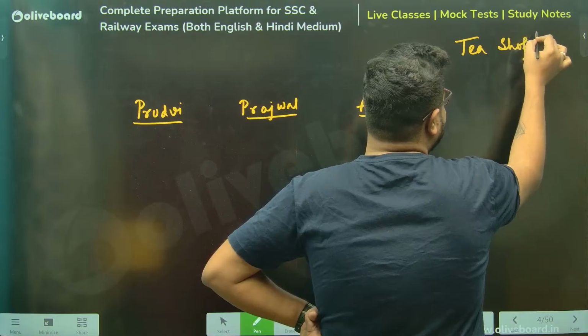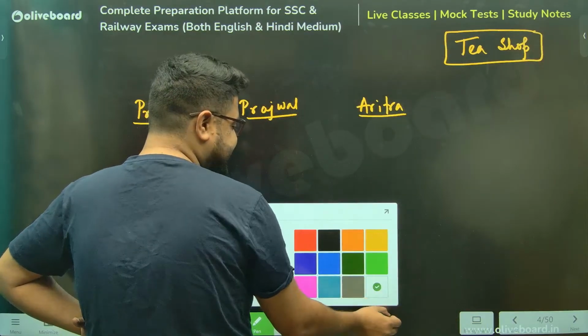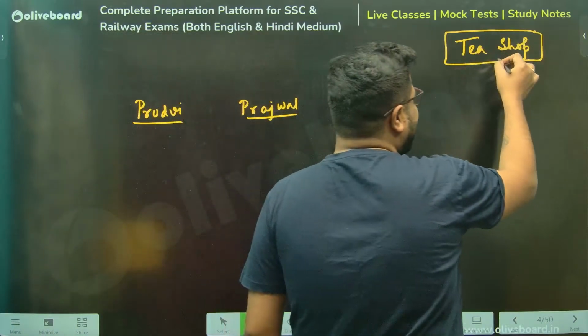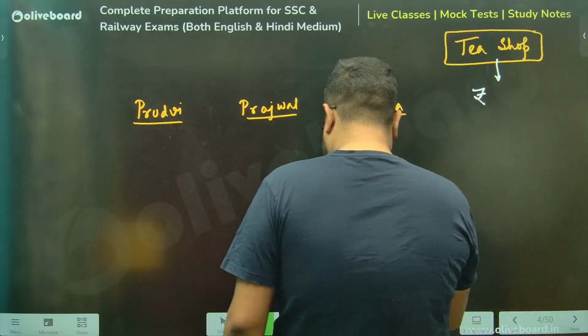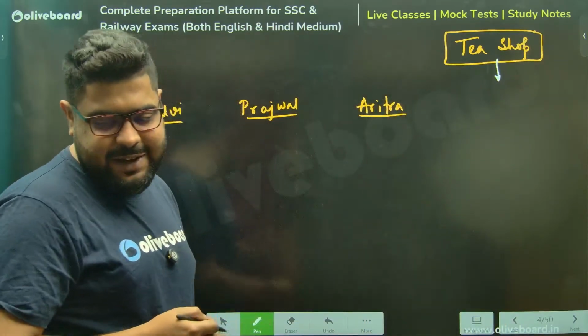There are tea shops in Kolkata which earn 3-4 lakh rupees a month. Okay, this I'll do later on, because otherwise the calculation will become very bad.